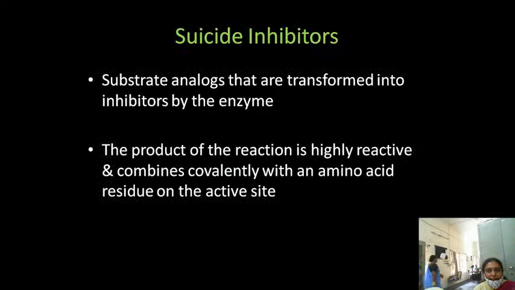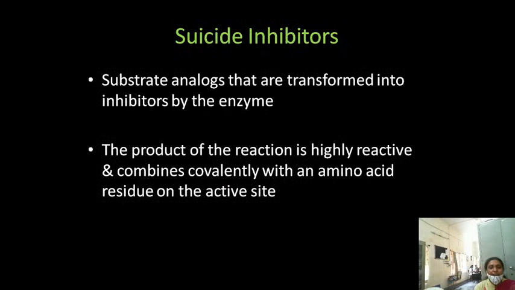Then coming to the next one, irreversible inhibition. Here the inhibitor binds tightly to the enzyme. This can be explained by suicide inhibition. Suicide inhibition means the substrate analogs are transformed into inhibitors by the enzyme. The substrate that is supposed to bind to the enzyme is itself modified into the inhibitor.